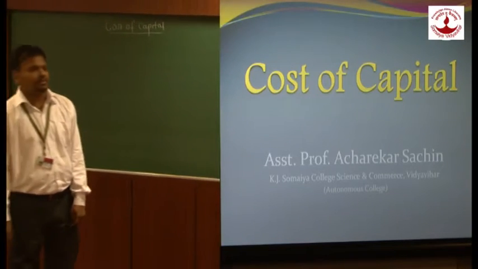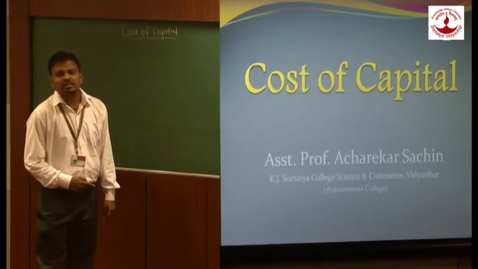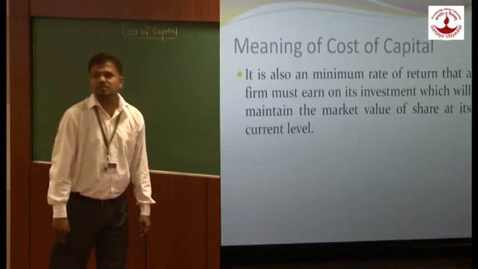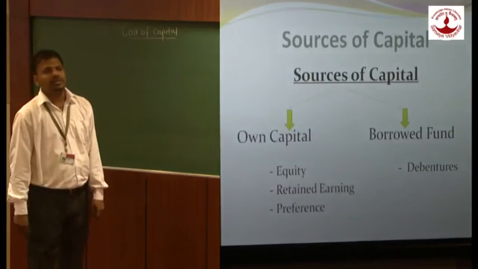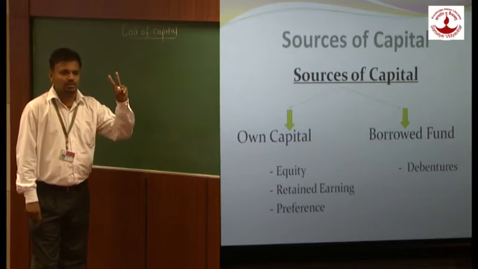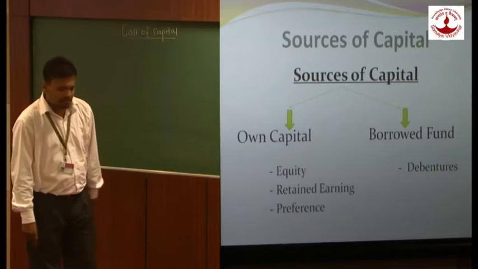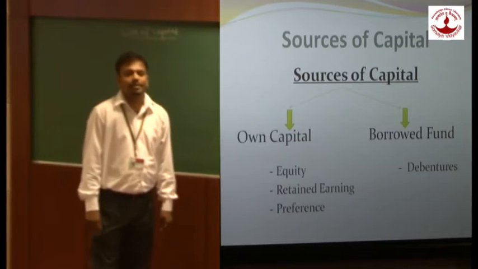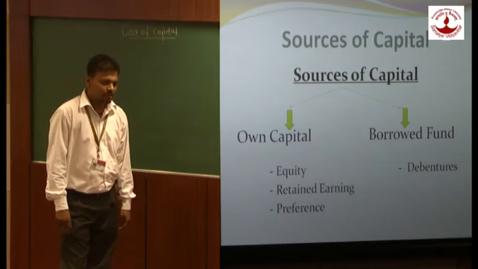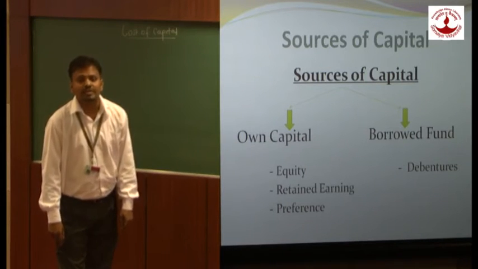We need a capital, and this capital we raise from two sources. First is called own fund, and second is called borrowed fund. There are two sources, own fund and borrowed fund. Own fund includes equity capital as well as preference capital, whereas borrowed fund includes debentures.